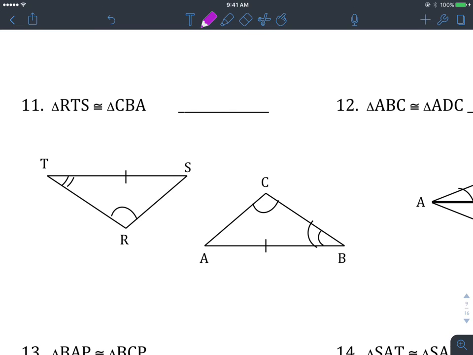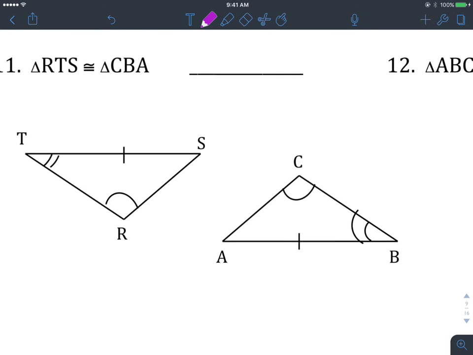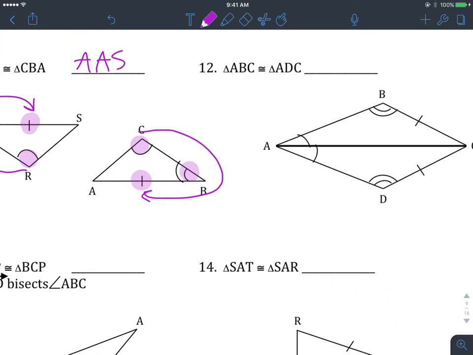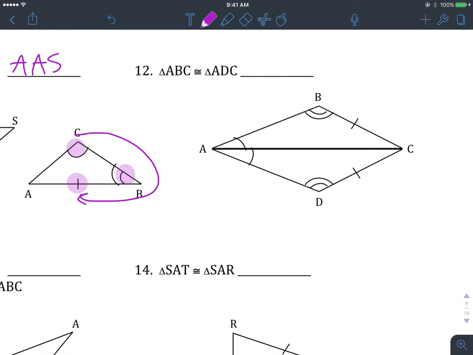Okay, next one here. What do we got here? RTS. So we got angle, angle, side. We just learned that that was one right there. And then notice here you got angle, angle, and then side right there. So as long as you retain that same order, you should be okay. So angle, angle, side, angle, angle, side. So that one's good. Let's see what's going on here with this one.